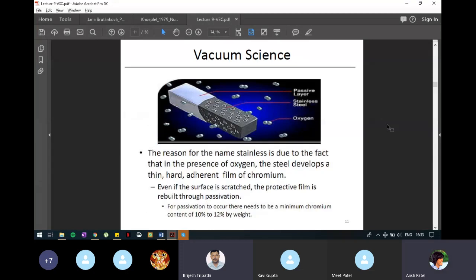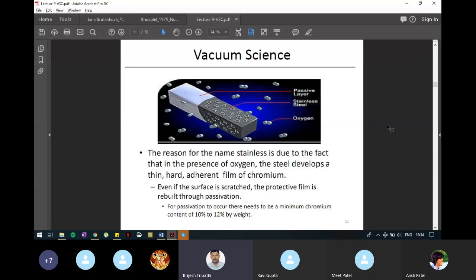Go to the next slide. In this slide, whatever reason I told you in the previous slide is described by a figure. This is showing you that chromium and iron are present together on the surface of the steel. Because the chromium percentage is high, in the range of 10 to 12%, that is sufficient to create a chromium oxide layer on top of stainless steel, which is a passive layer which protects the stainless steel material from reacting further with oxygen, so rusting will not take place due to this layer. Okay.